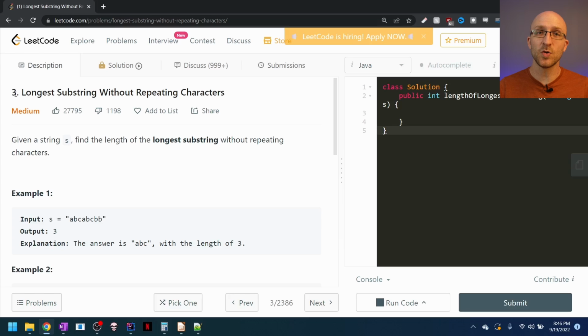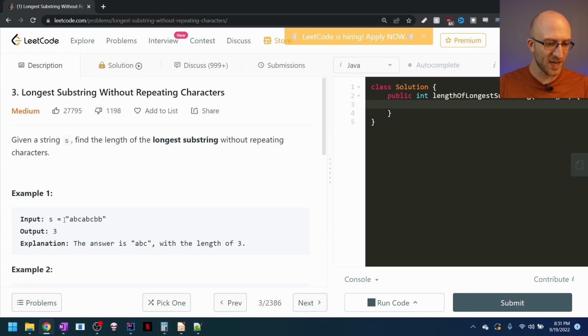So this is LeetCode problem number 3, and it's a medium difficulty problem. And it's called longest substring without repeating characters. So basically, we're going to be given some string, we'll call it S, and our task will be to find the length of the longest substring within that string that doesn't repeat any characters.